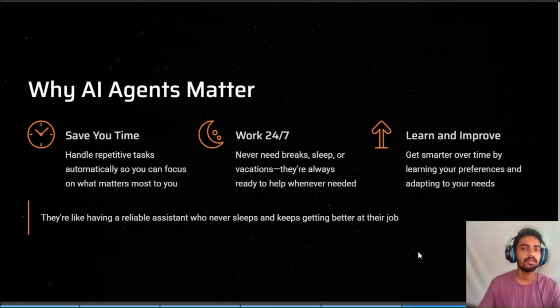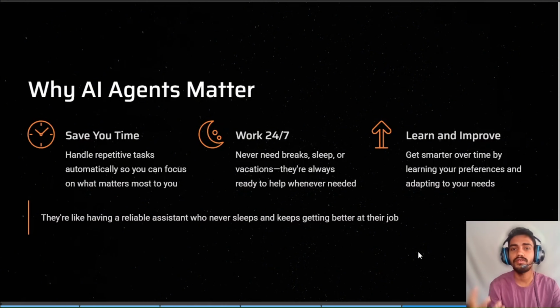Why do AI agents matter? It matters because it saves you time. You do not have to do the boring repetitive task every day. It works 24/7. It can even be working at midnight when you are asleep, and it can also learn and improve by constantly doing the same work. So it can learn from its mistakes, it can improve, it continuously grows, getting better and better every day.